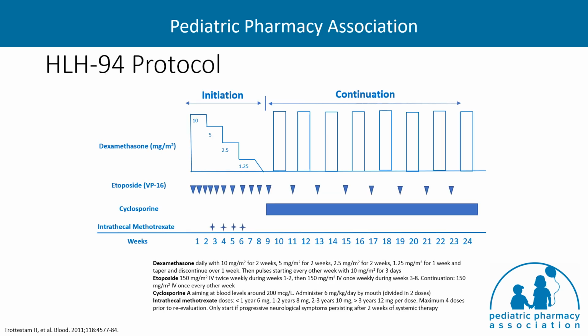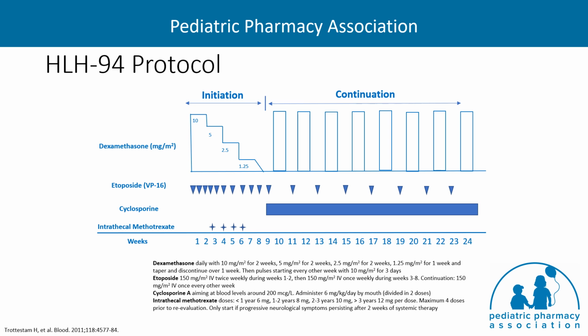The image on this slide depicts the treatment schema that was used in the HLH 94 protocol, which consisted of corticosteroids, typically dexamethasone, cyclosporin, etoposide, and intrathecal therapy in a subset of patients. Patients received dexamethasone daily during initial therapy, which was then tapered into pulse doses during continuation. Etoposide was given twice weekly for 2 weeks and then weekly thereafter during the initiation period. In those patients with primary HLH, etoposide is usually given for that 8-week initiation and then followed by continuation, where it's given every 2 weeks.